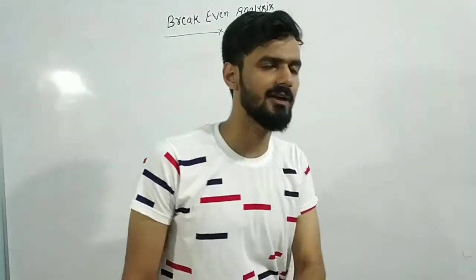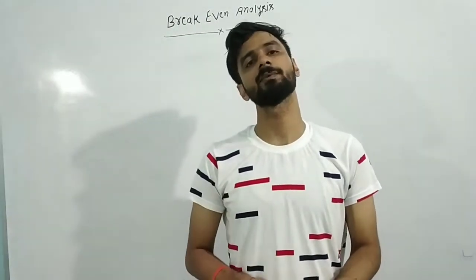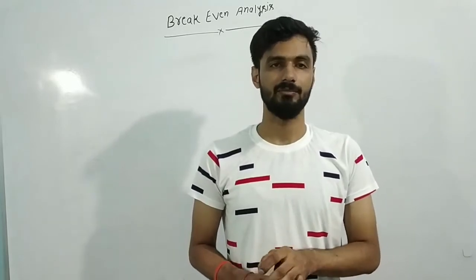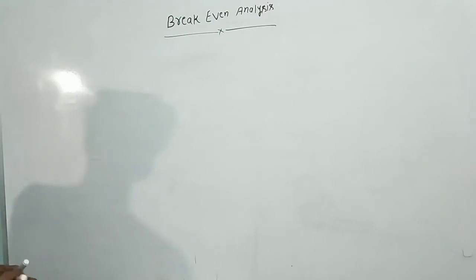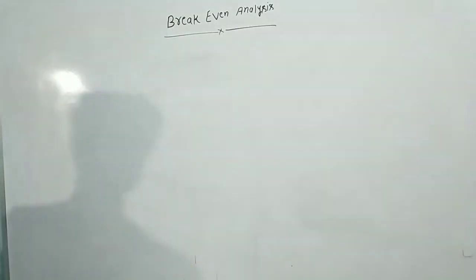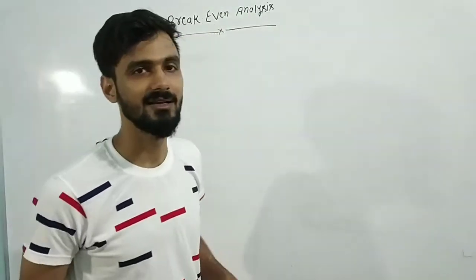Here I will tell you how we calculate the coordinates of the break-even point, and how we calculate the number of units at a particular break-even point. Let's see how we calculate the profit. Profit is equal to what? Revenue minus total capital invested, or selling price minus cost price.